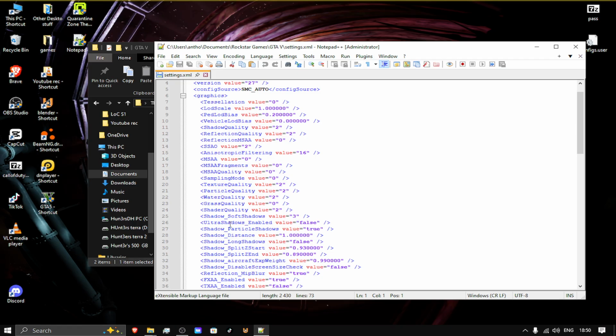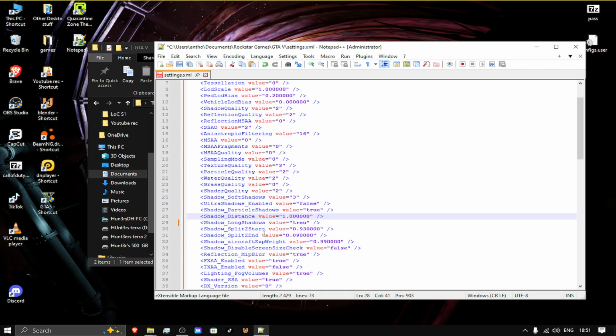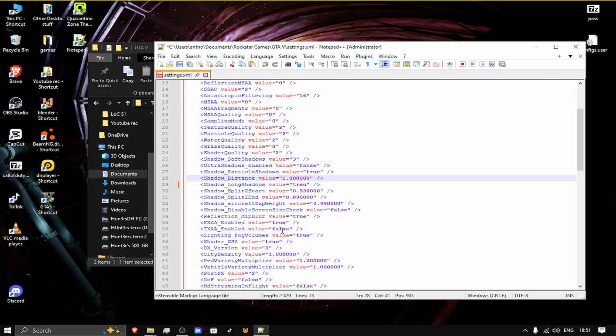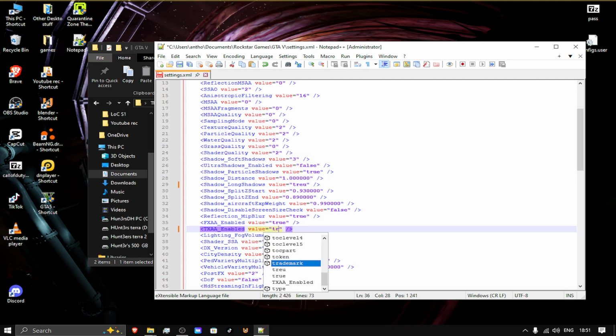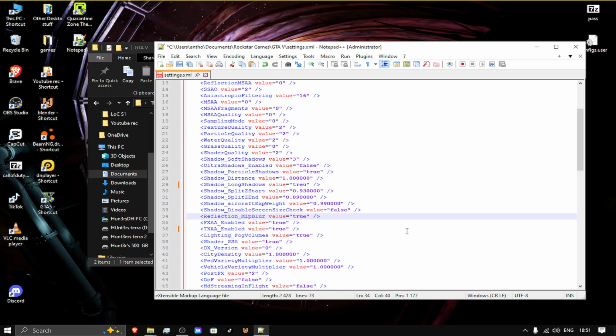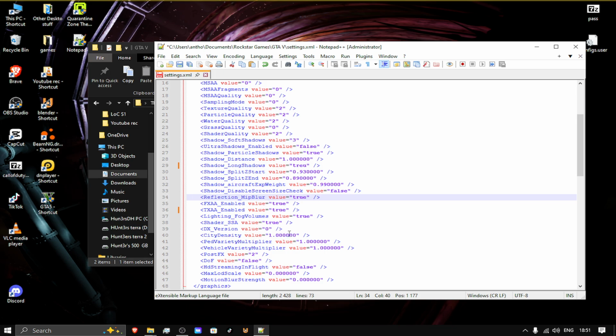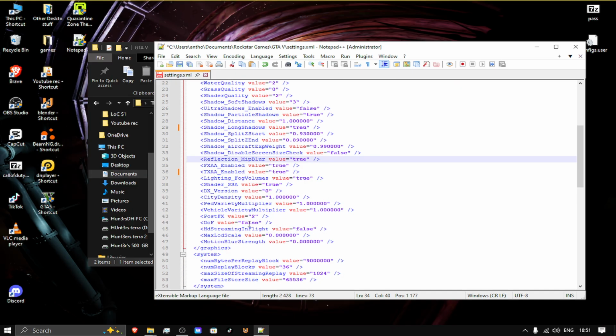See, the ultra shadows is off now. The particle shadows is true. The shadow distance is set to 1.0. Long shadows is set to false. So what I can do is I can set this to true, and it's going to run it in the game. So you can actually mess around with this. Oh yeah, I want this one as well. Set this to true. City density, I'm not going to mess around with that. And I think that should be fine.